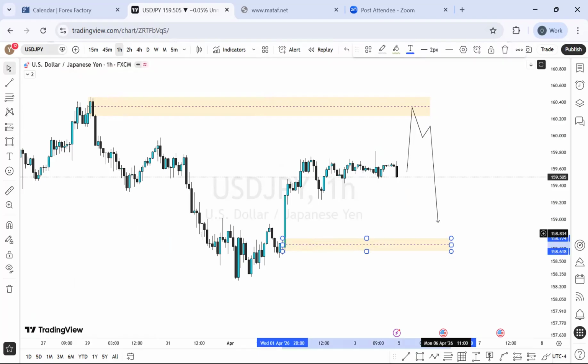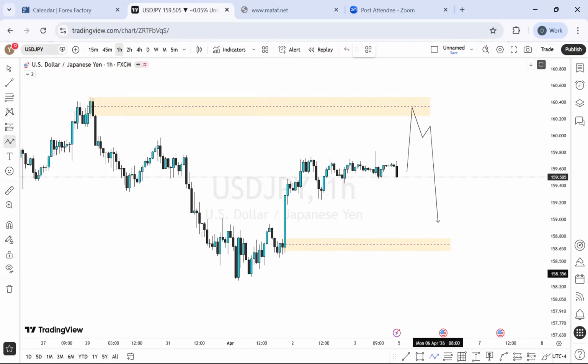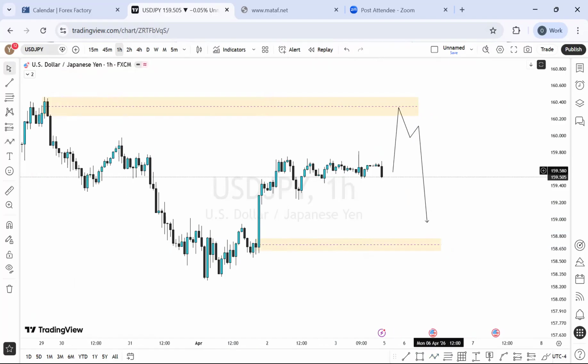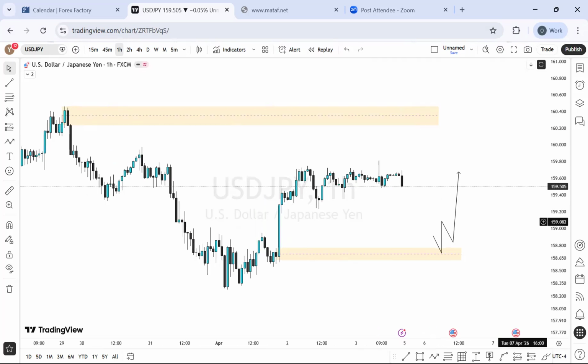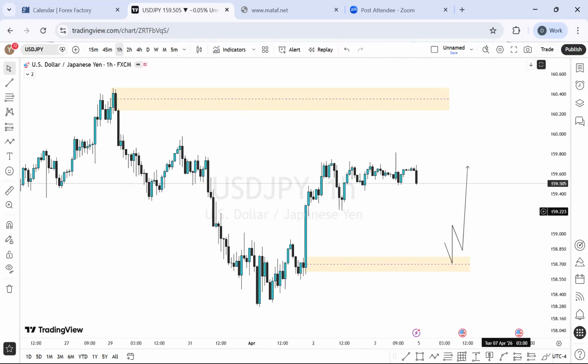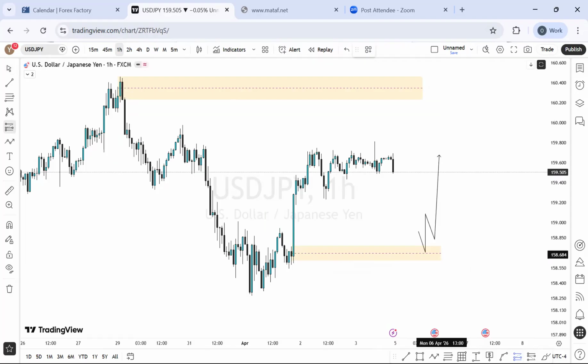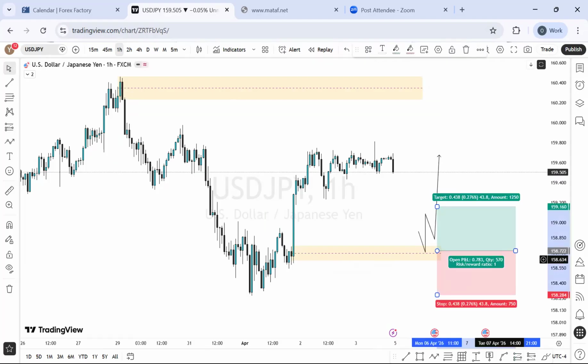In fact, this is a demand zone, which you can see very clearly. The price can actually get here and give us the buy momentum, whereby we have something like this on the chart. So this is very, very possible. I'm not sure which one is going to play out first, but trust me, this is what I'm looking at on the chart right now.